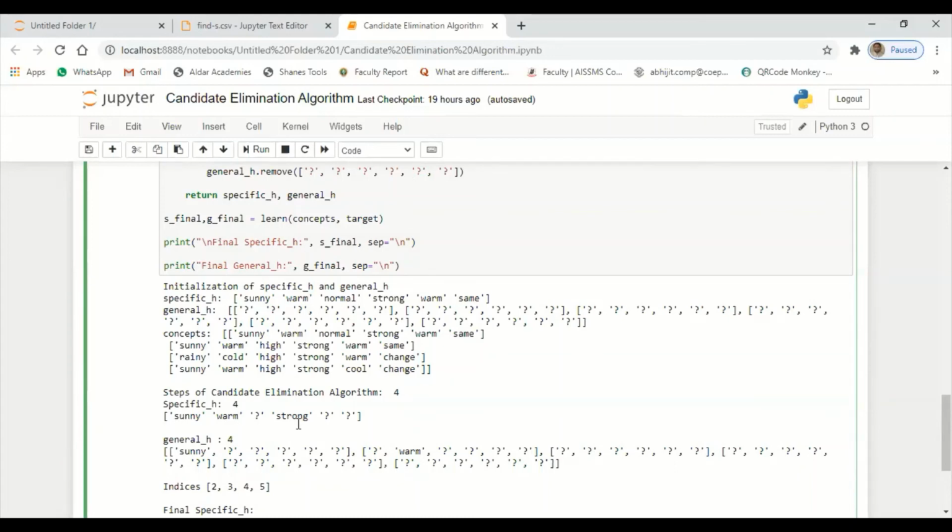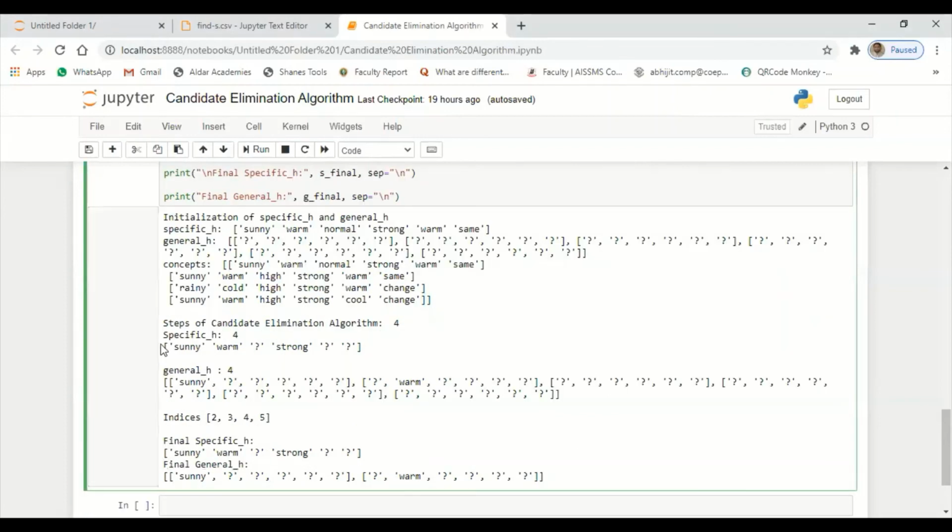So let us say this is the first record. You can see the final result of this specific hypothesis is sunny, warm, strong. Same thing it is displaying even on my output. So the final result of the specific hypothesis using the candidate elimination algorithm is sunny, warm, strong. Understood? Rest of the things are question mark here.